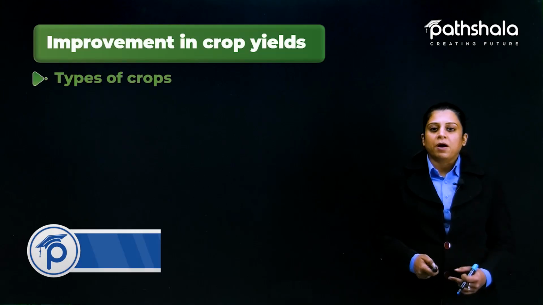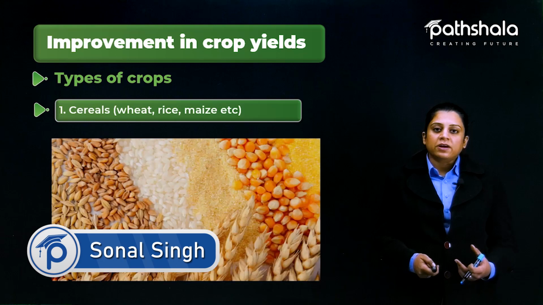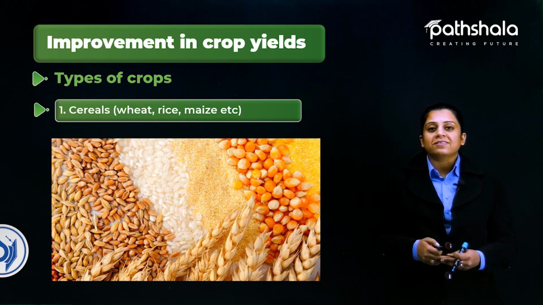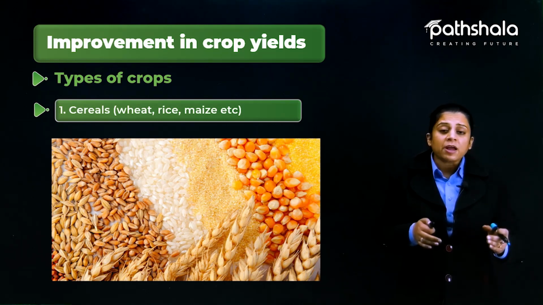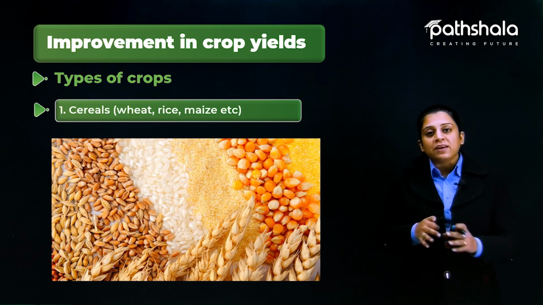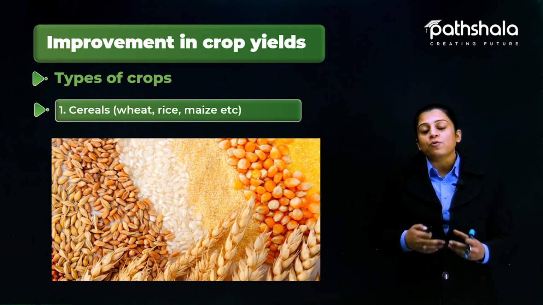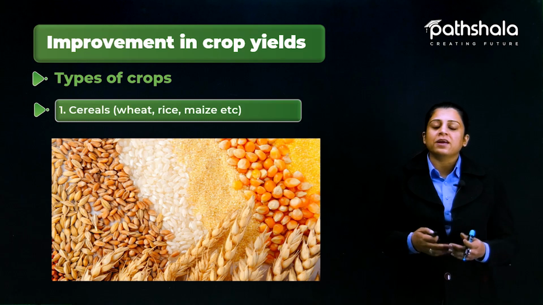Let us study about the different types of crops. First, we will study what crops are. Crops क्या होती हैं? Crops are the plants that are grown on a large area of land. जब same type of plant जो है वो एक काफी large area of land पे grow किया जाता है, that is known as crops. Crops को human beings grow करते हैं to get food, fodder, timber, flowers and many other